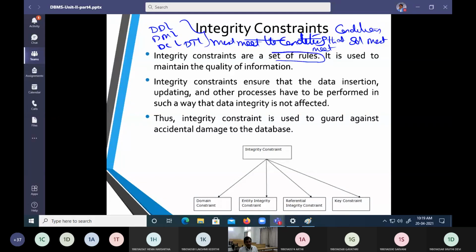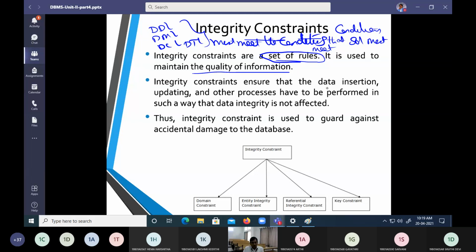They are nothing but a set of rules. Why are we going to use them? Because the quality of data has to be maintained.